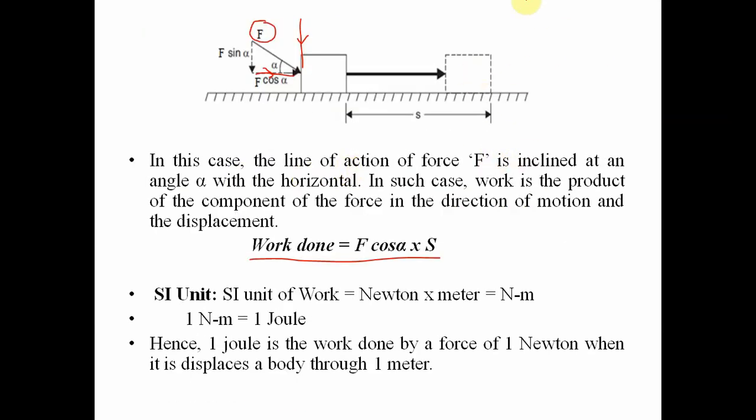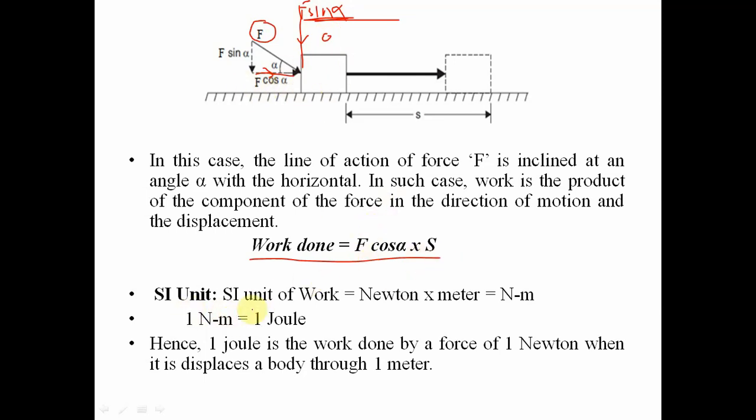But for the vertical force component F sin alpha, there is no displacement, so the work done will be 0. So work done for this body is given by F cos alpha into S.